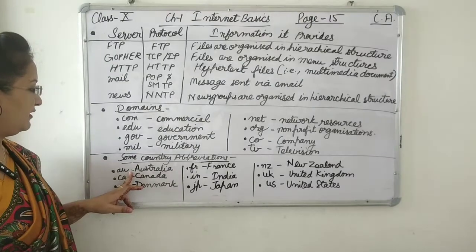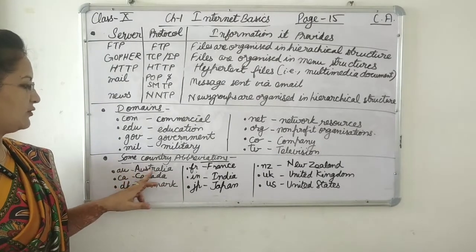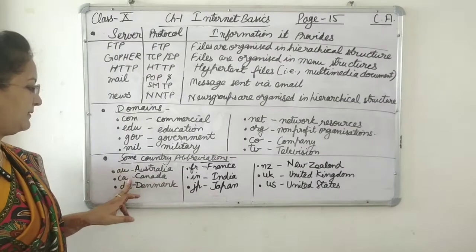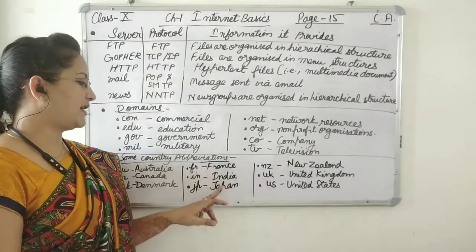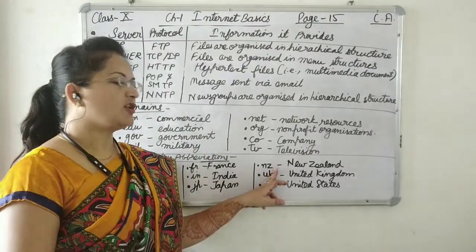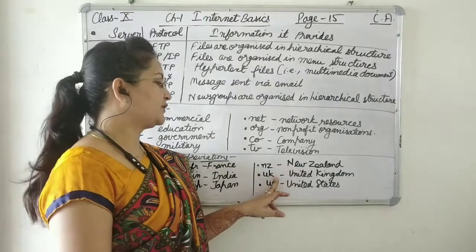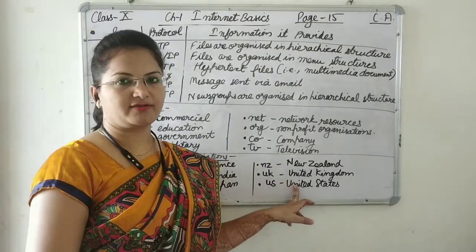Okay, so .au means Australia, .ca means Canada, .dk means Denmark, .fr means France, .in means India, then .jp is Japan, .nz is New Zealand, .uk United Kingdom, and .us means United States.